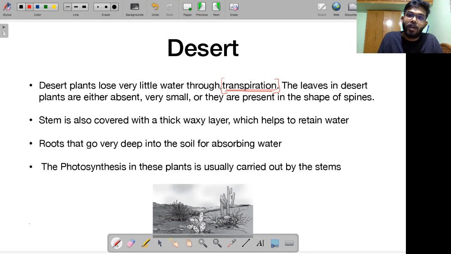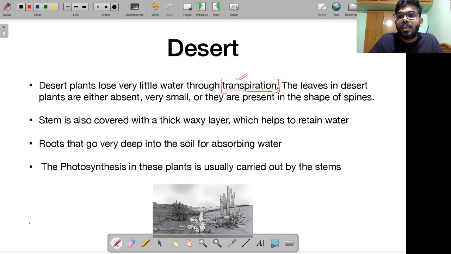But now let's talk about deserts. In deserts there is already a dearth of water. So if plants also start to lose water through transpiration, that is very bad for the plant, right? It will not be able to get that water back. Remember, because in deserts there's a dearth of water, that means there is less water available. Desert plants lose very little water through transpiration.